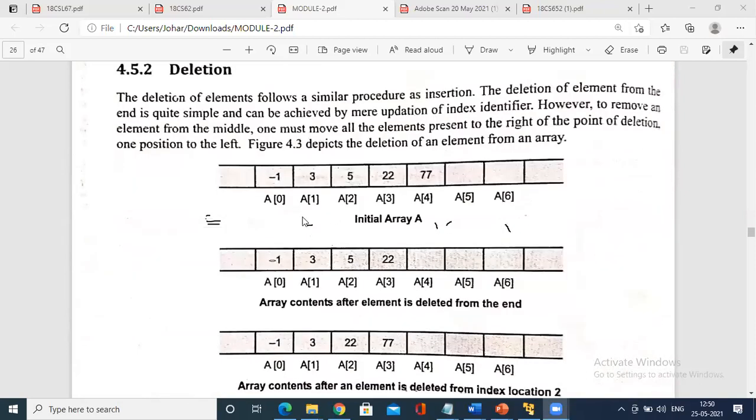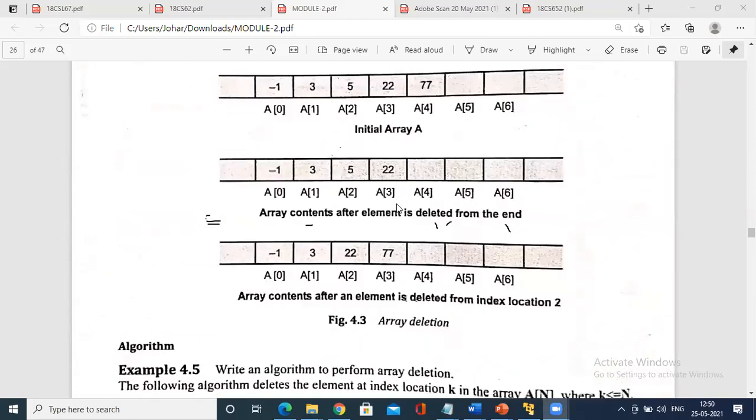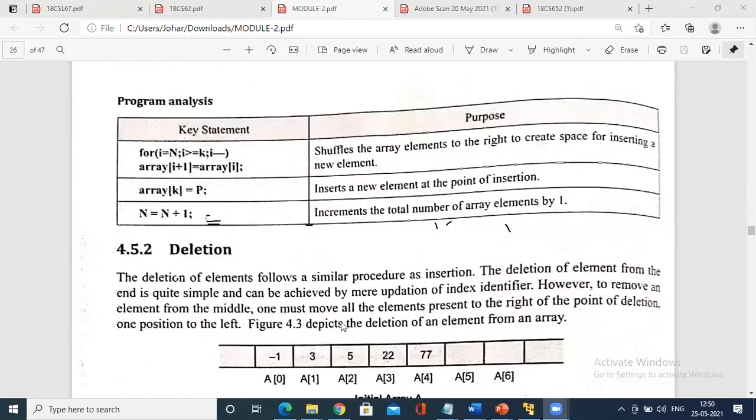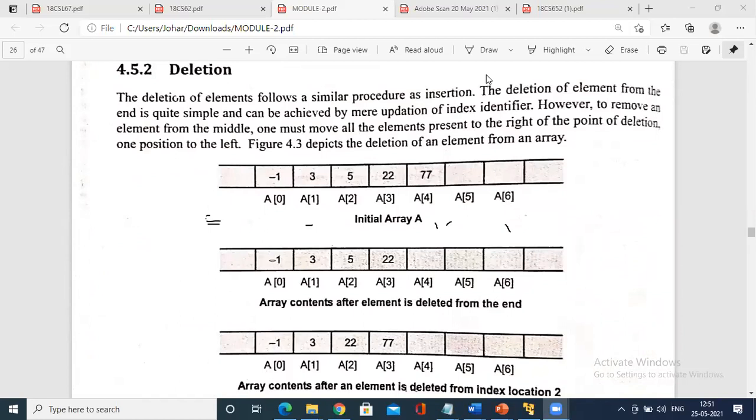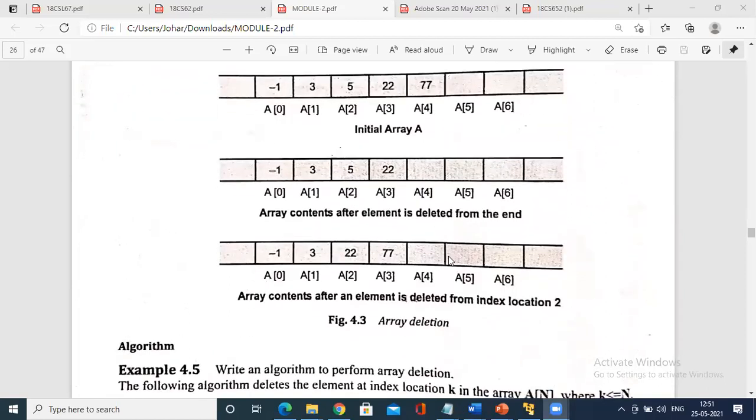Similarly, I may ask you array deletion, single dimensional array deletion. How do you do array deletion? It is the same as insertion, where we update the index identifier. We'll see how exactly it works in 5 minutes, then we'll go for one more program from the examination point of view. I'm doing it so that you logically understand and execute a program. Here is the initial array, with an element deleted from the end. Simply you deleted A of 4 at the end, but let us see in the algorithm how exactly it is done.